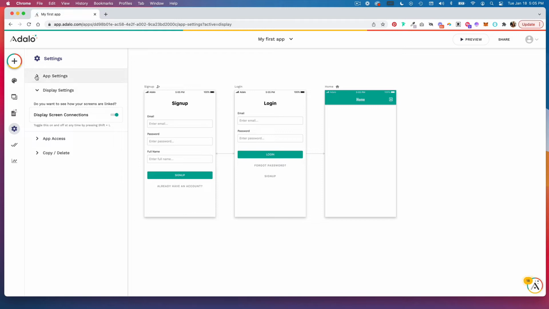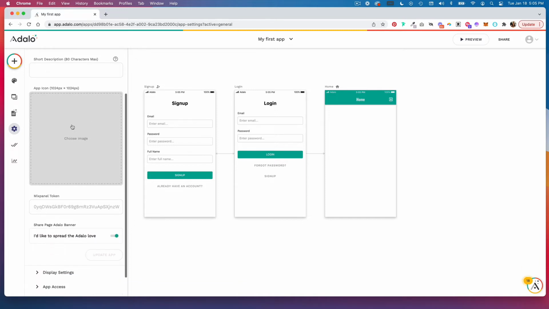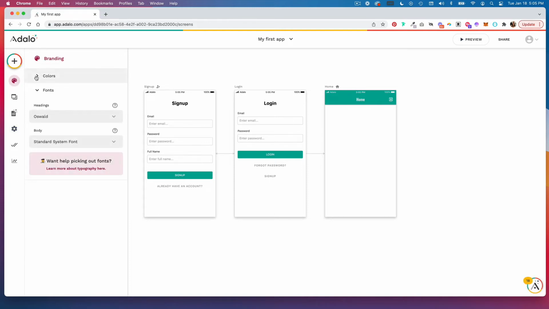If you pop up to app settings, you can change the app name, add a short description, as well as include an app icon. If you want to change any of the branding components of your app, there is a branding icon here where you can change your colors and your fonts.